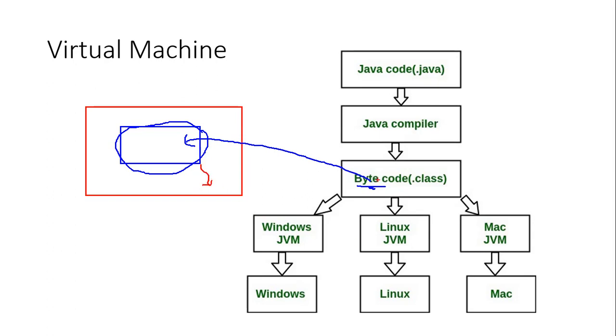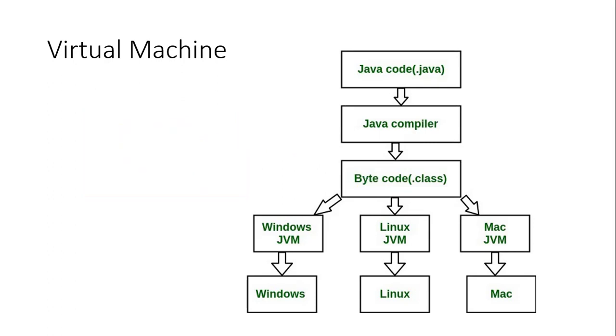So it takes the bytecode, recompiles it, gives it to Windows and says, okay, this is your machine instruction, now execute it. Same thing if this has to be on top of Linux: it takes the same bytecode, converts it into a machine instruction that Linux can understand, and just gives it. So when you run the code, you don't see any difference.